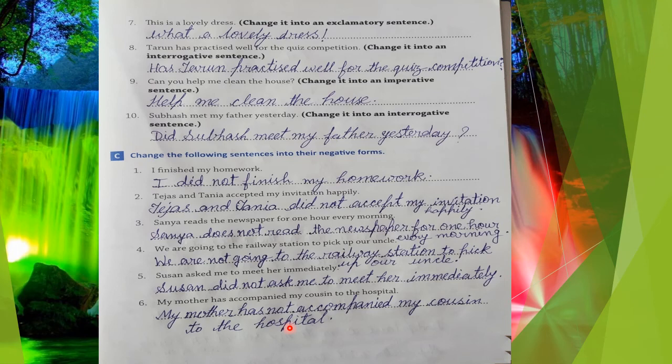So class, this worksheet number 19 is totally completed. Hope you all understood very well how to convert them into any other form, how to write the subject or predicate of any sentence, and also how to convert into a negative form. So clear? It's totally completed. So it's enough for the day. Thank you.